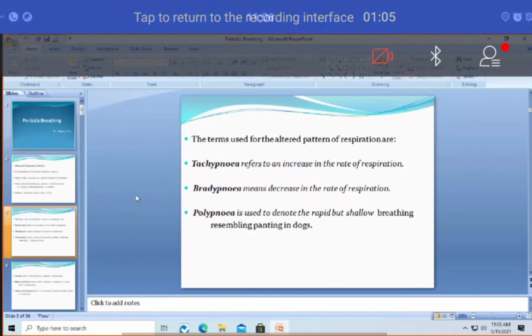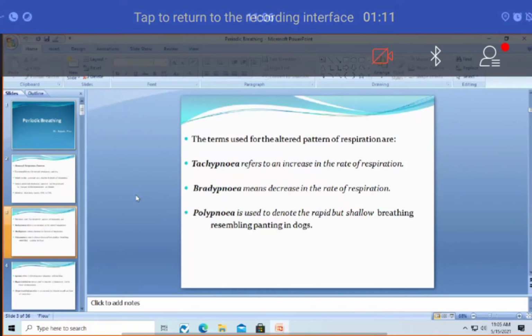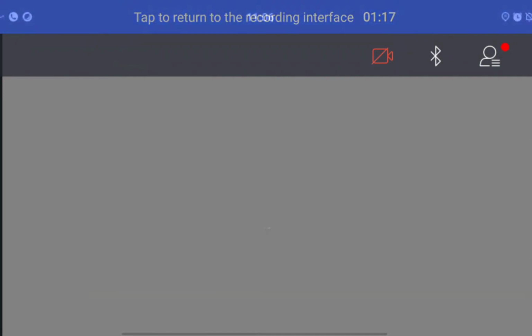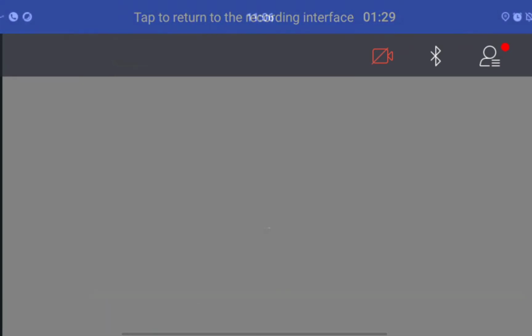Tachypnea is nothing but increase in respiratory rate. Bradypnea is nothing but decrease in respiratory rate, just like bradycardia. Decrease in heart rate or pulse rate is called bradycardia, and decrease in respiratory rate is called bradypnea. Then coming to polypnea. What is polypnea? Rapid and shallow breathing, which is specially seen in some animals which do not have good temperature regulatory mechanisms.